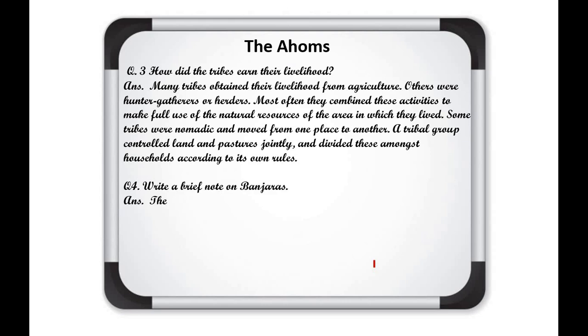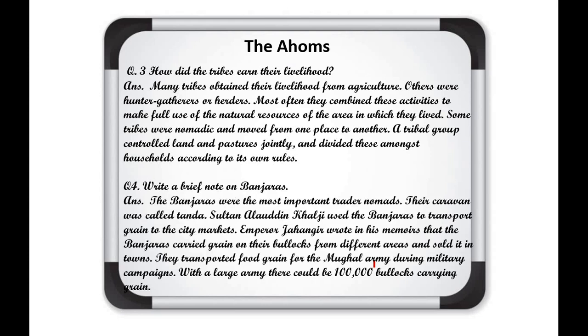Now question number 4. Write a brief note on Banjaras. The Banjaras were the most important trader nomads. Their caravans were called Tanda. Sultan Alauddin Khalji used the Banjaras to transport grain to the city market. Emperor Jahangir wrote in his memoirs that Banjaras carried grains on their bullocks from different areas and sold it in towns. They transported food grains for the Mughal army during military campaigns, and with a large army there could be around 1 lakh bullocks carrying grains.